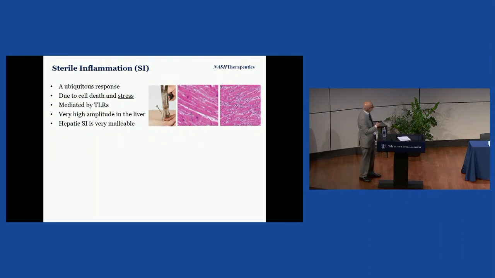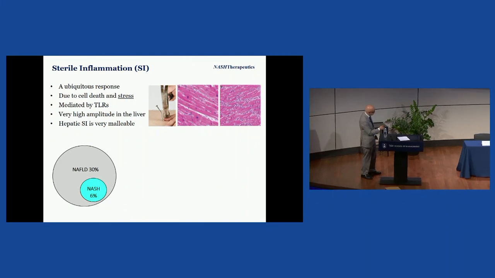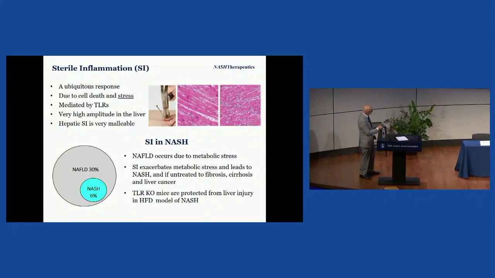And in addition, this inflammatory response is very malleable in the liver. So when patients lose about 10% of their weight, actually it improves very quickly. So we know the regulatory pathways are still in play here. And in the liver, as you know, NAFLD, which is steatosis, is affecting an incredible percentage of the population, and NASH also a very large percentage of the population. And the characteristics are that it's due to metabolic stress, and the inflammation exacerbates the metabolic stress, and various TLR knockout mice are actually protected, and the target for this drug actually is a TLR molecule.